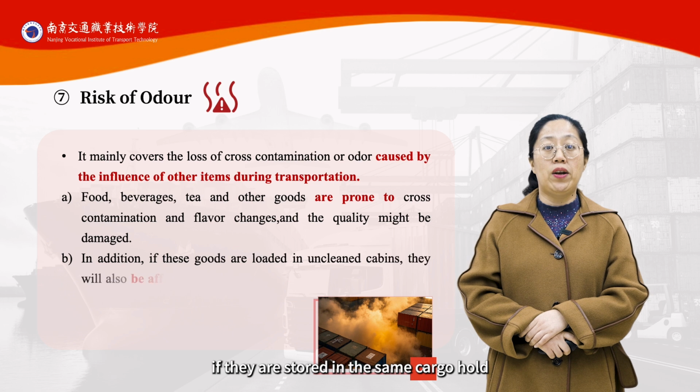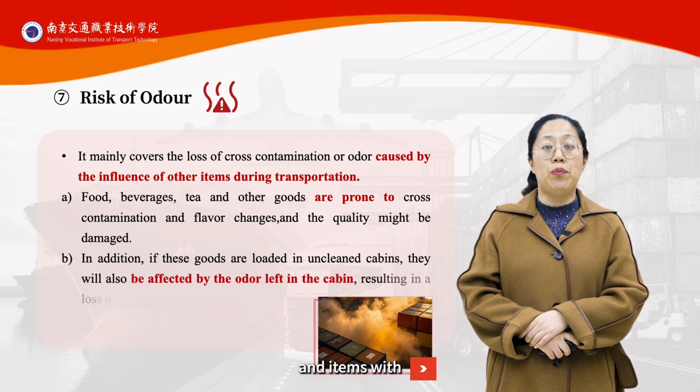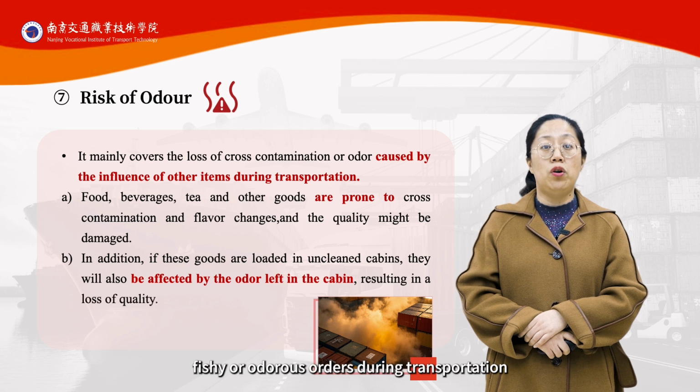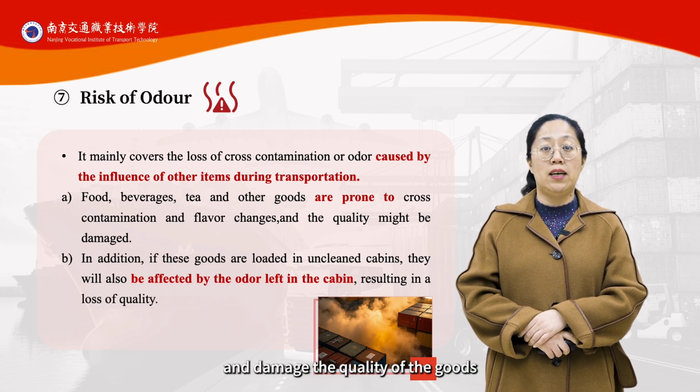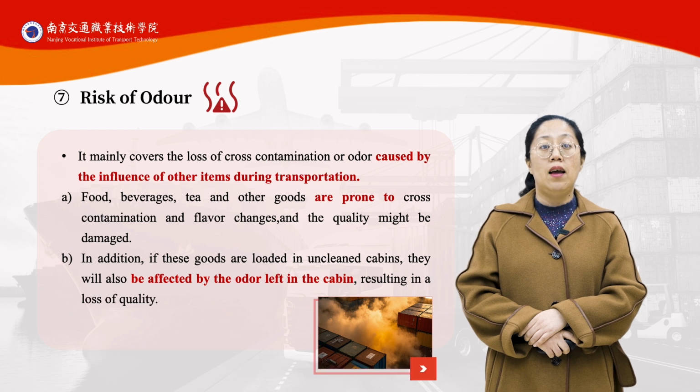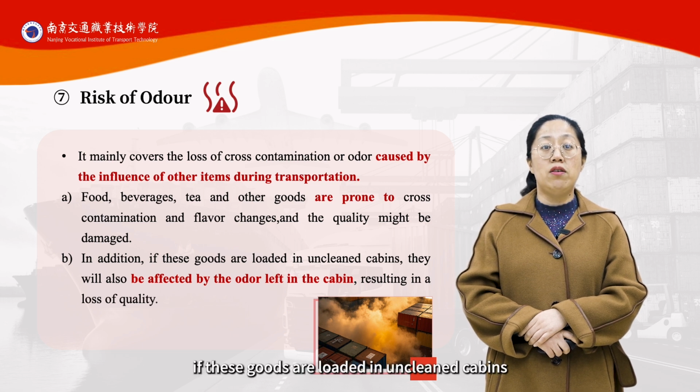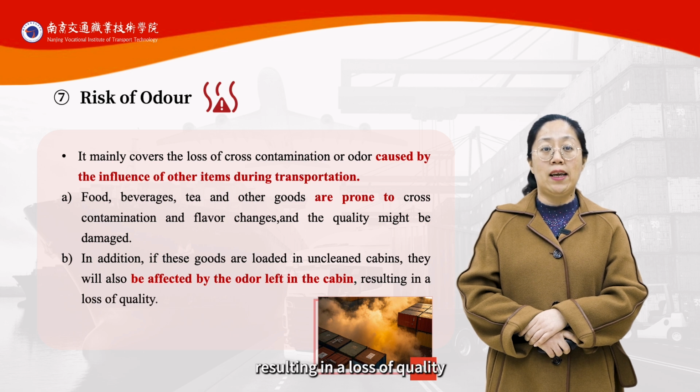If they are stored in the same cargo hold with leather and items with fishy or odorous smells during transportation, they are highly likely to be cross-contaminated and damage the quality of the goods. In addition, if these goods are loaded in uncleaned cabins, they will also be affected by the odor left in the cabin, resulting in a loss of quality.